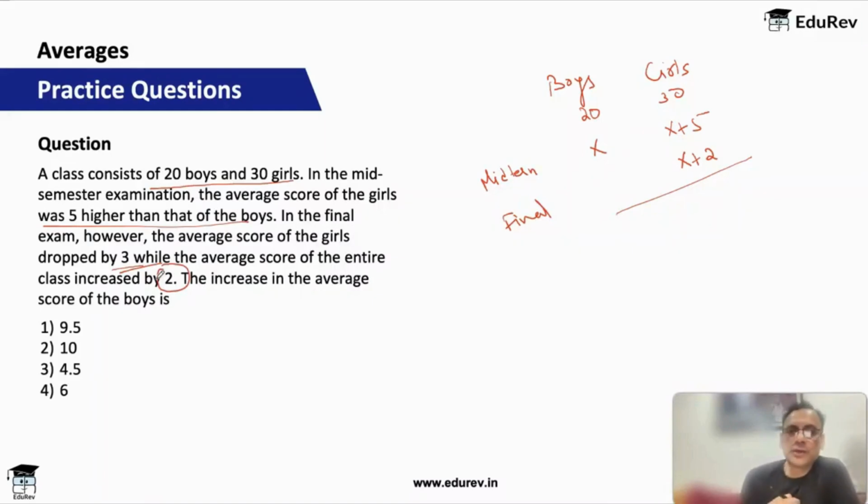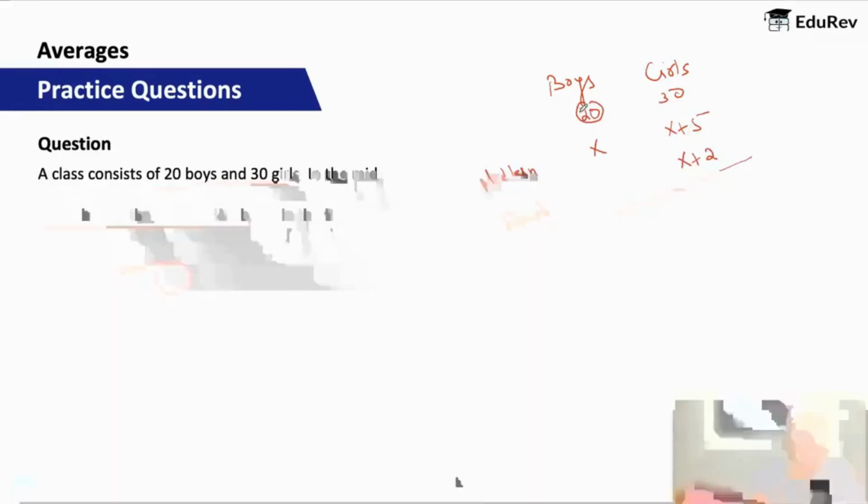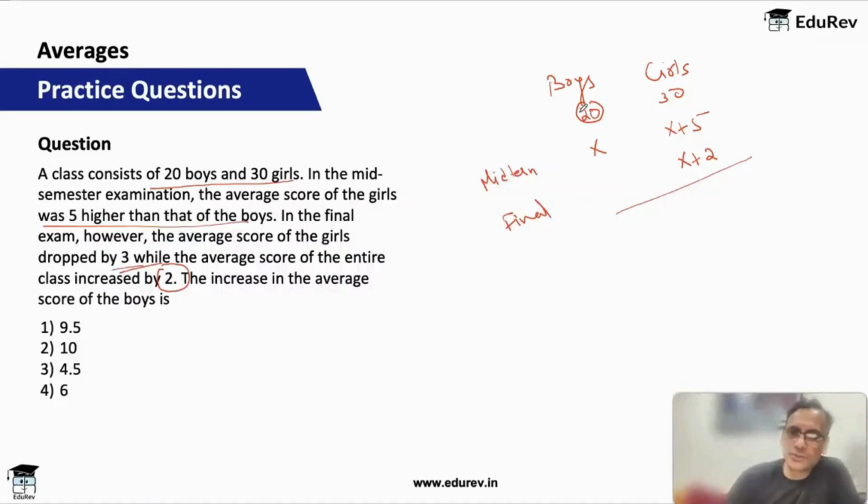Okay, so the weights are known to me. 20 mid-semester, the average score of the girls was 5 higher than that of the boys. In the final, however, the average score of the girls dropped by 3. Okay, so let's use the final only because the whole data is about final. So let's say boys scored Y. I don't know their score. Girls have scored X plus 2. While the average score of the entire class has increased by 2.